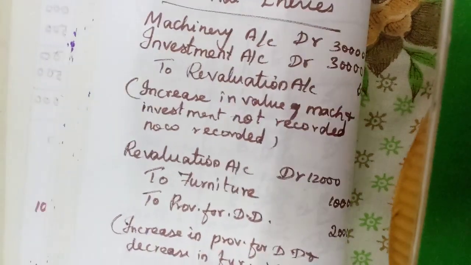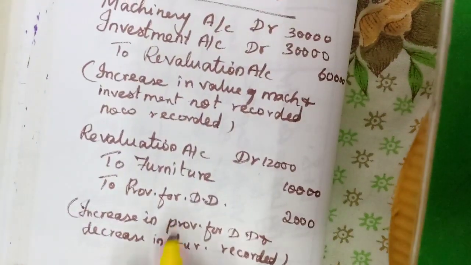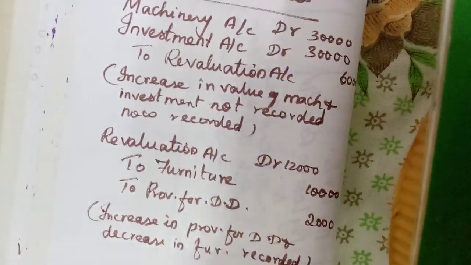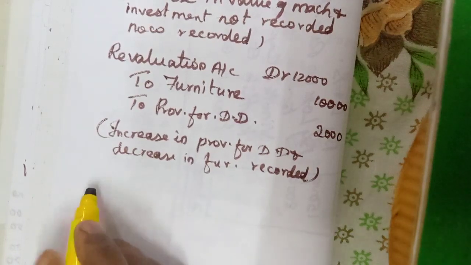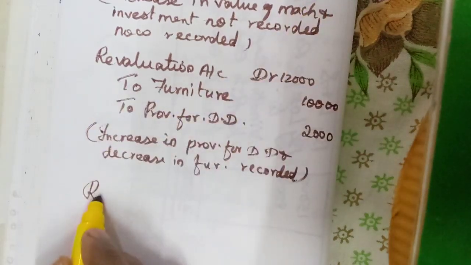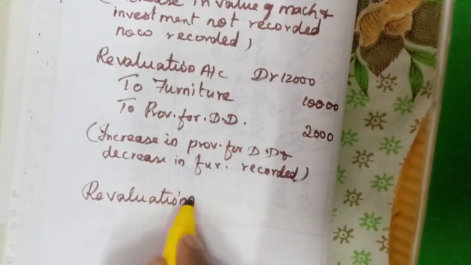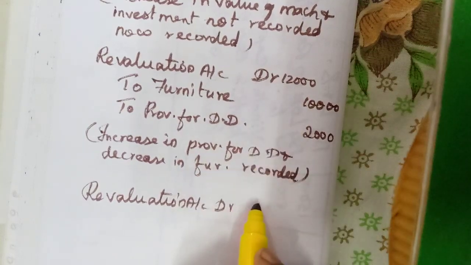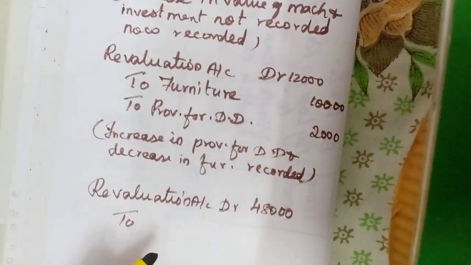Then one more entry we need to prepare. We need to calculate. Revaluation credit, so again we need to debit the revaluation account. Here 60,000, here 12,000, so 48,000 profit. To all the partners' capital accounts.